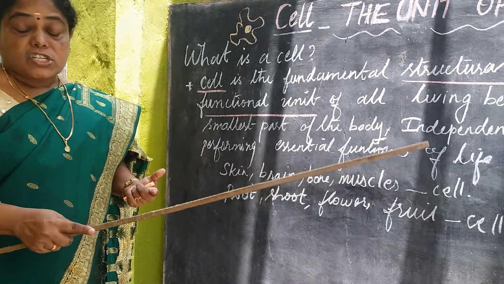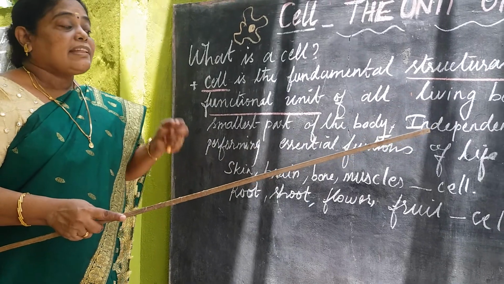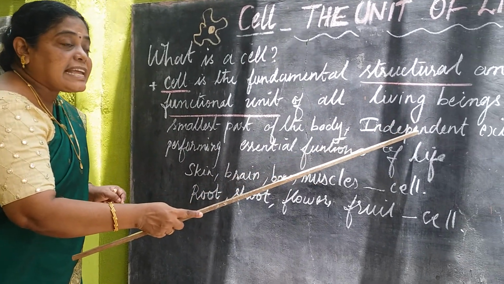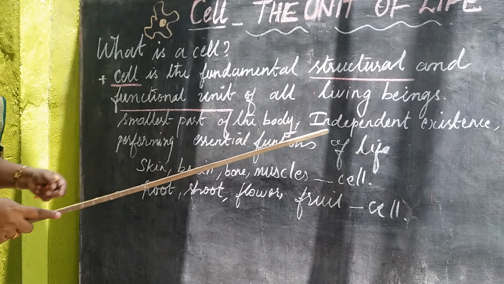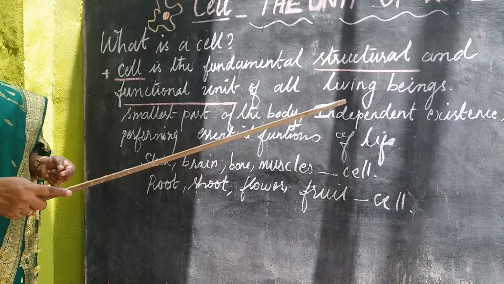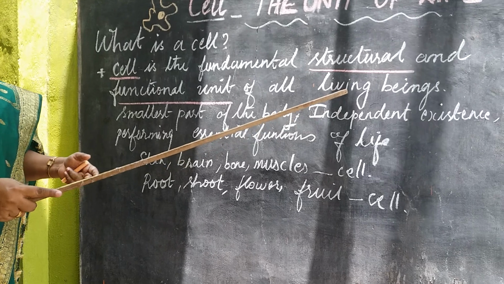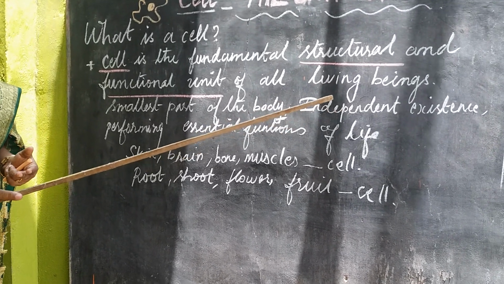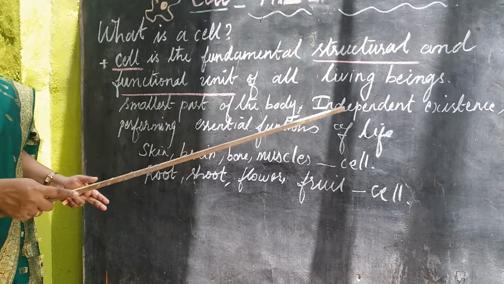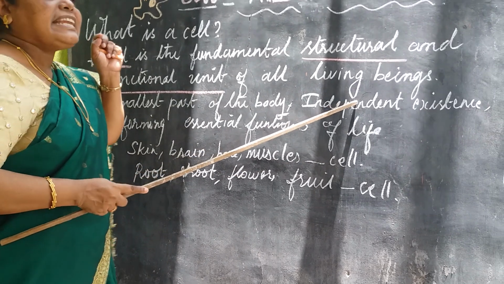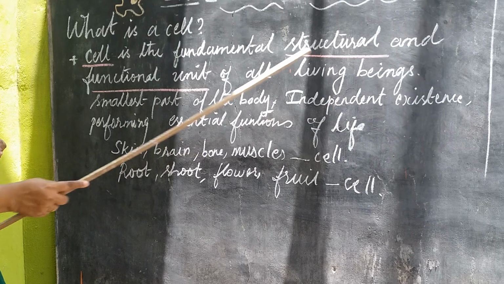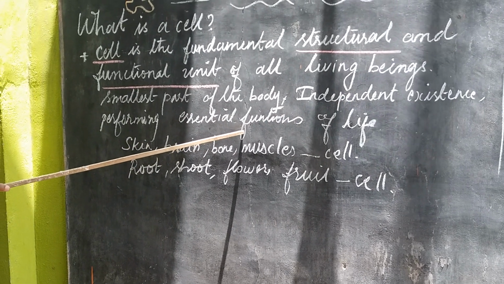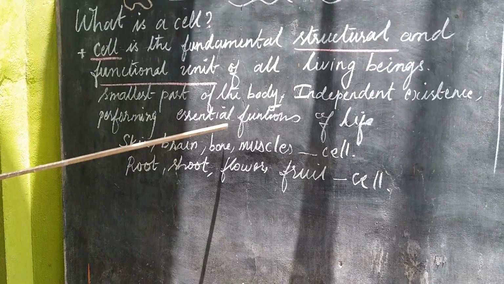What and all the functions done in the body, the very same functions a particular cell can do. That is, it needs food, it needs oxygen, it excretes, it reproduces. All the essential functions carried out by a body, each and every cell is also performing.